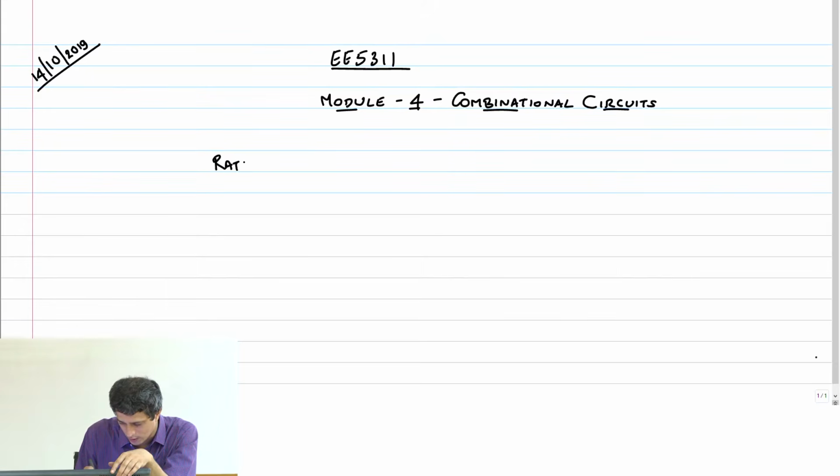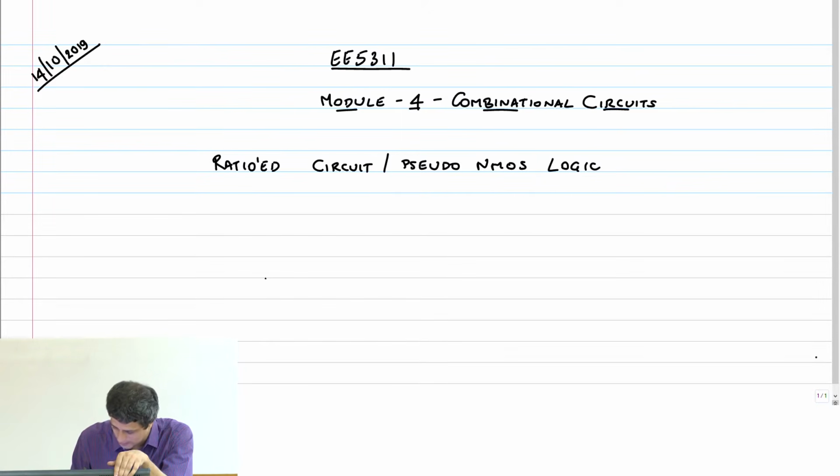Last class we were discussing the idea of doing away with the PMOS stacks entirely, and therefore we came up with this idea of a ratioed circuit, or pseudo NMOS logic.